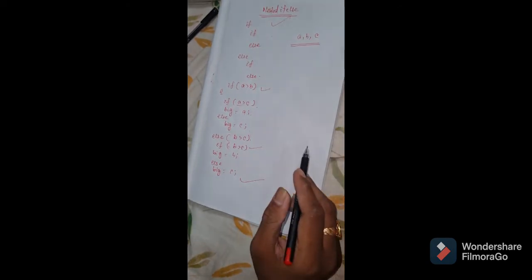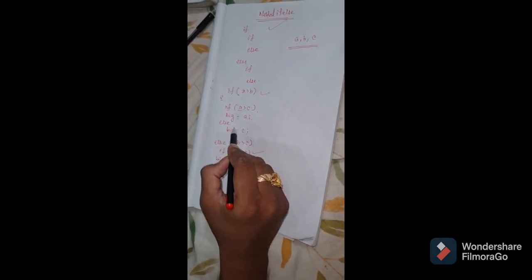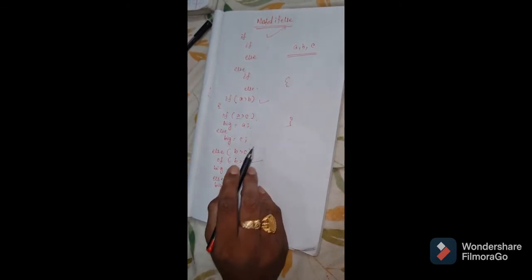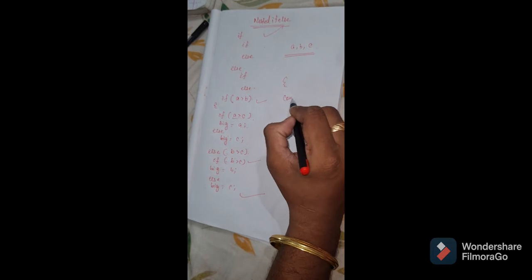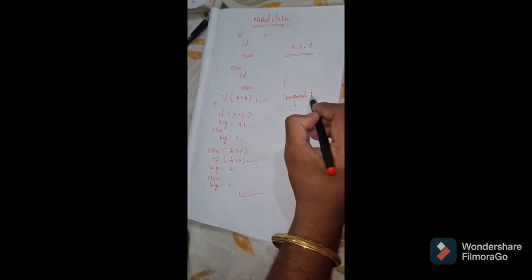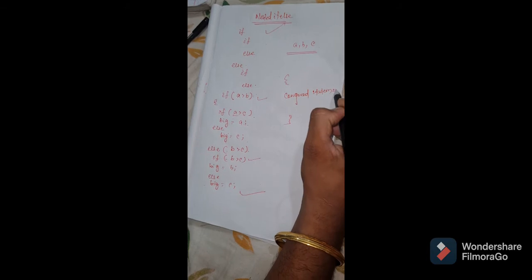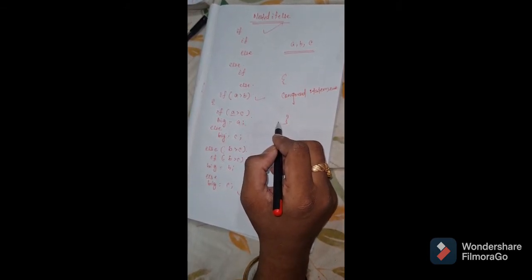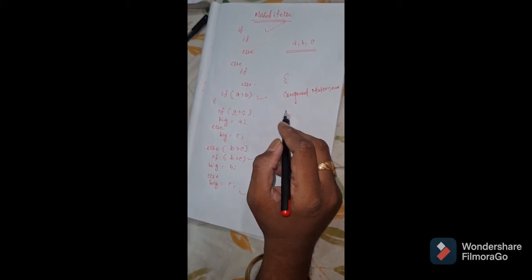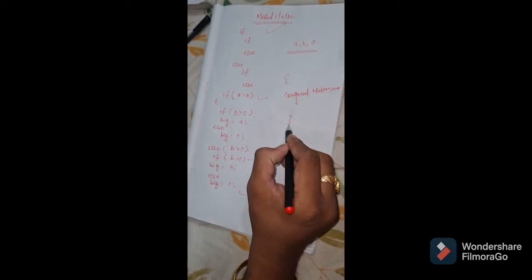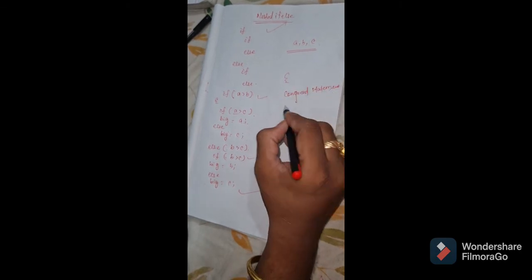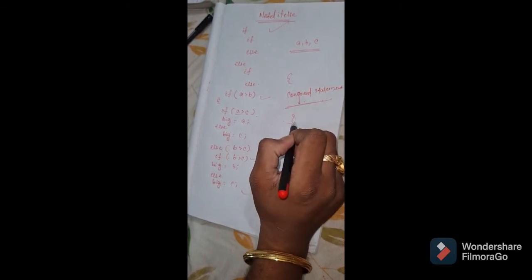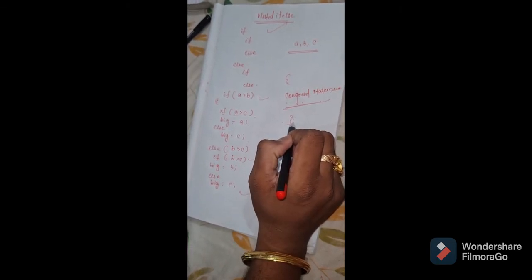So this is an example of nested if else, which has an if else in the if part and an if else in the else part, and they should all be enclosed within a pair of curly braces in the case of a compound statement. So here comes the word compound statement. A compound statement is when a number of statements are executed or treated as one. The curly braces are used to enclose the compound statement. So this is nested if else.